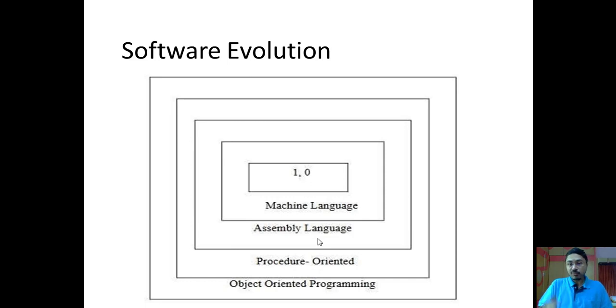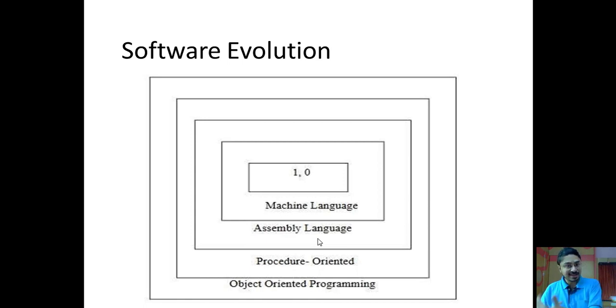Instead of giving 1100 as an instruction to my hardware, I will use the English word add, and I will ask my compiler to translate it for the machine. So I will use add as an English word. It is close to me.